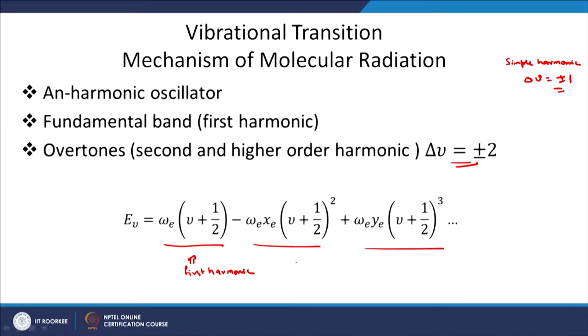But if we take an anharmonic oscillator, the expression of vibrational energy has more terms, and delta nu, that means the vibrational quantum number, can change by more than 1, it can be plus minus 2. When it is plus minus 2, the wavelength that we get corresponds to overtones or higher order harmonics.